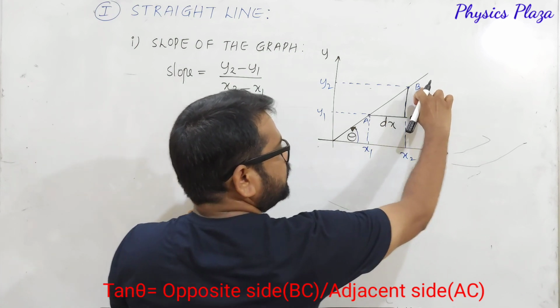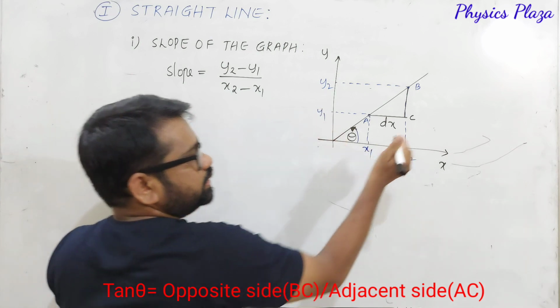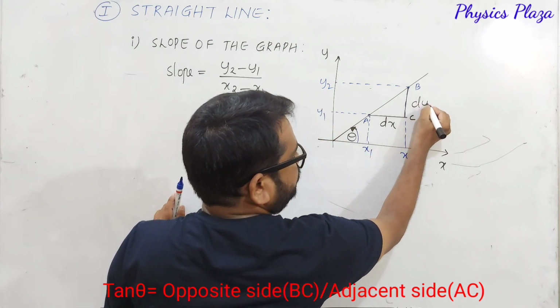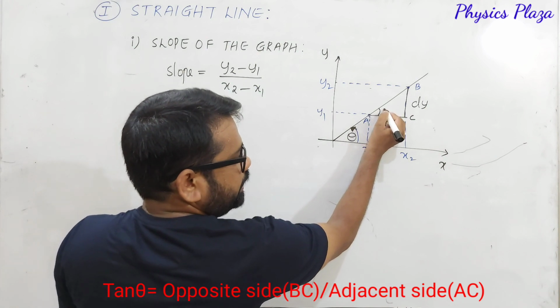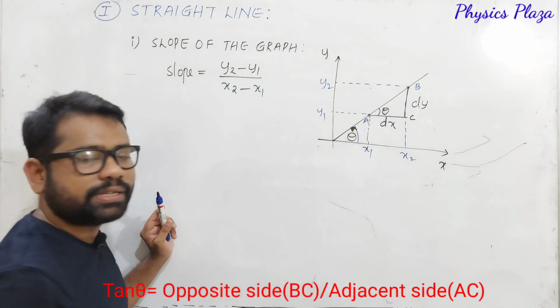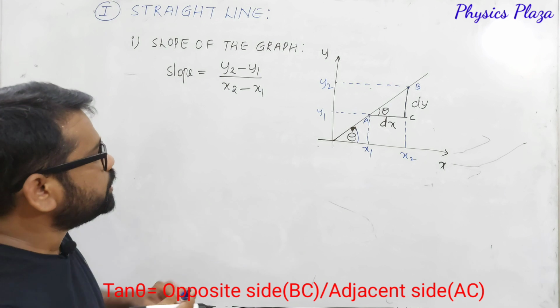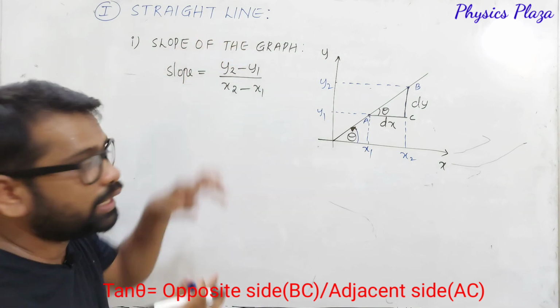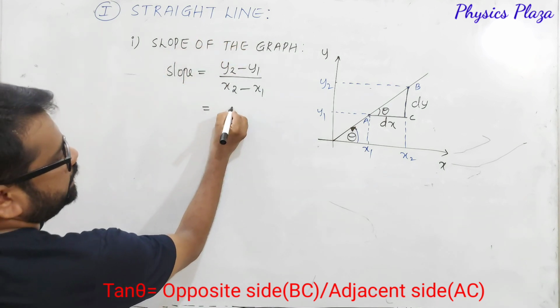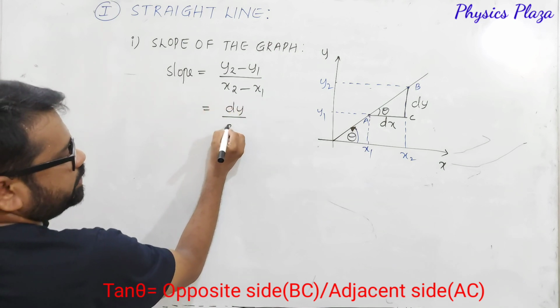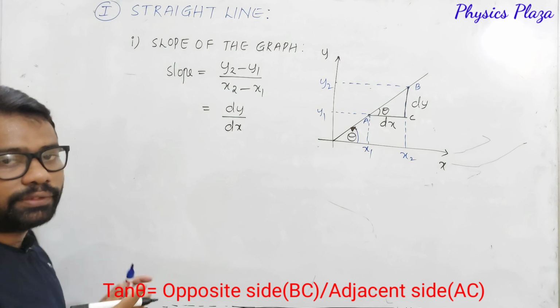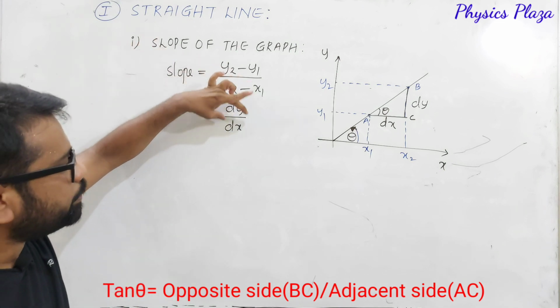What about this BC? This is going to be y2 minus y1. This is going to be dy. Now, dear children, this angle is theta only. Now, try to understand. y2 minus y1 we can write like this, that is dy, change in y value. x2 minus x1 can be written as dx. So slope is equal to dy by dx.